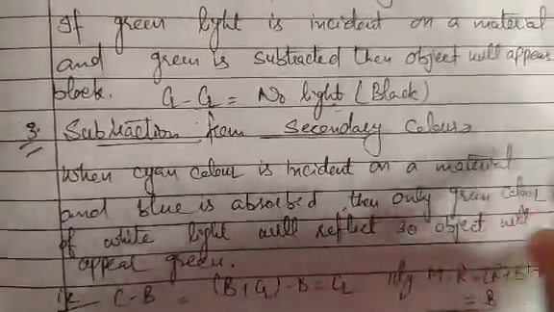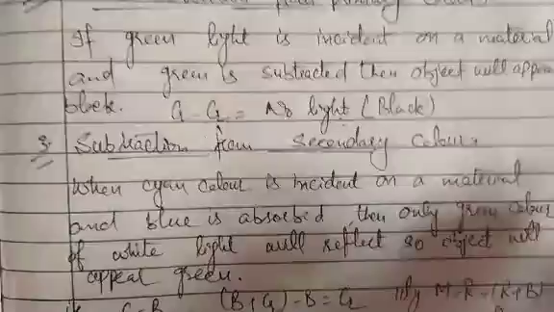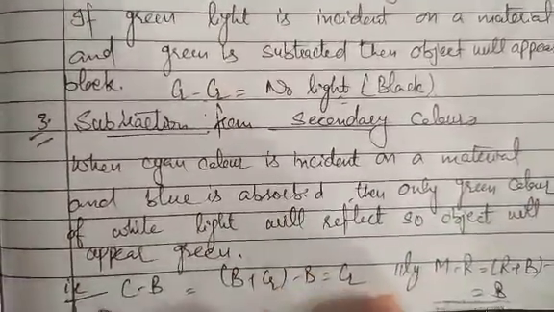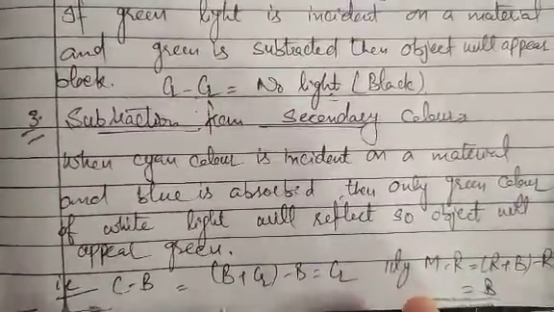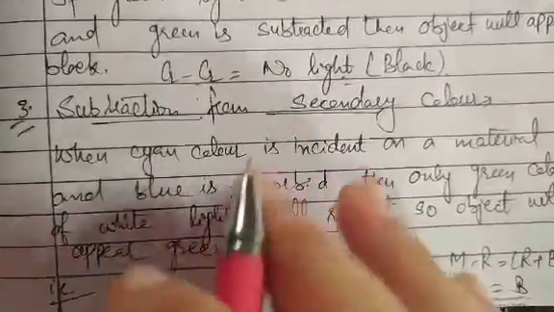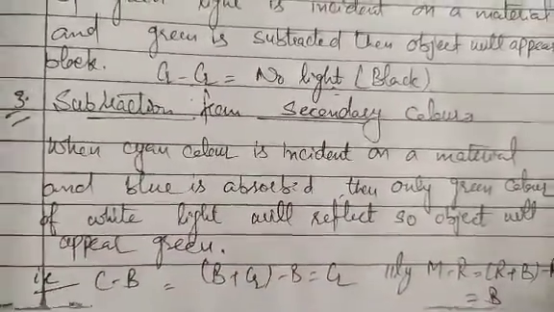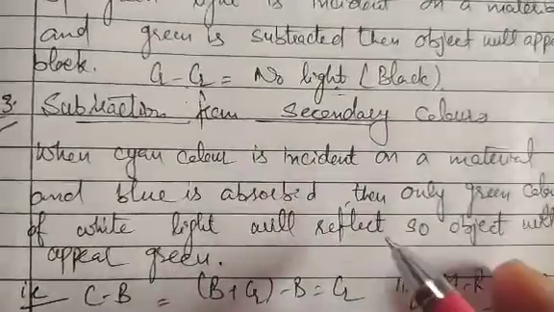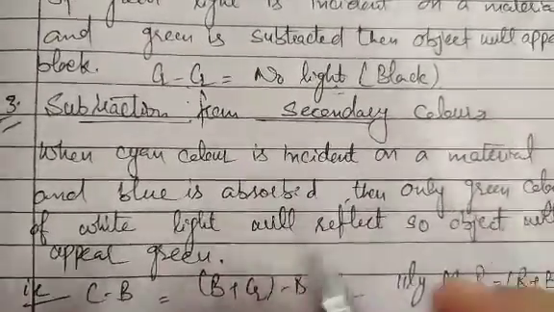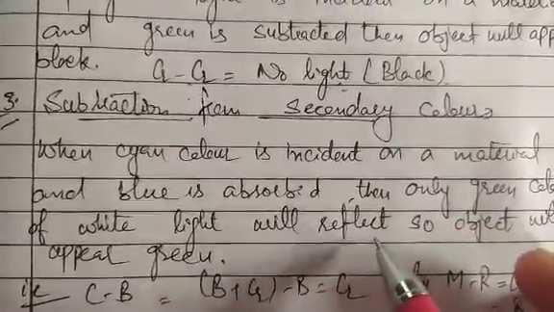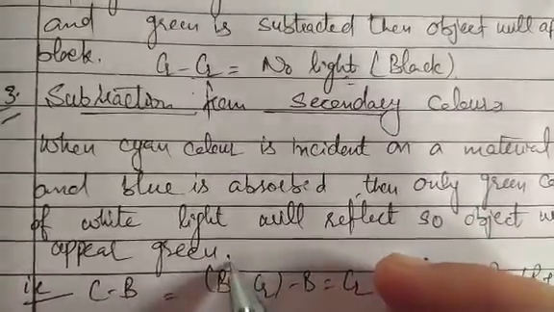Next is the subtraction from secondary colors. There are three secondary colors: cyan, yellow and magenta. Here we can discuss one example: when cyan color is incident on a material and blue is absorbed, then only the green color will reflect, and so the object will appear as green.